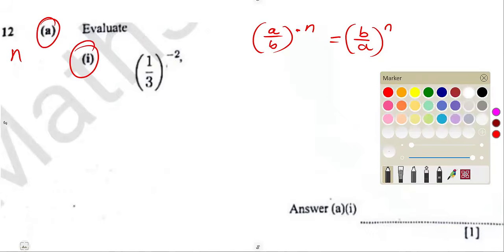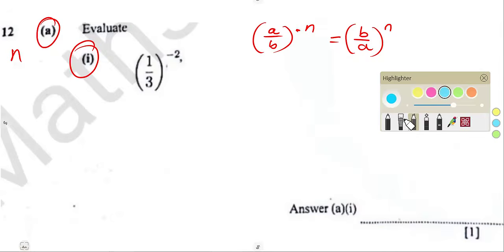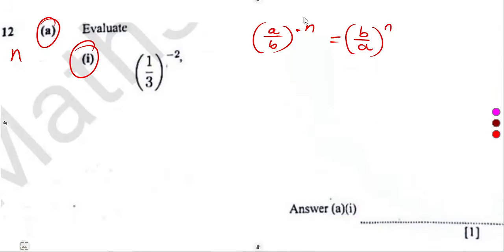Take note, it was a negative exponent. Now it's positive. The change from negative to positive also affects the fraction. It was A over B, now it's B over A.